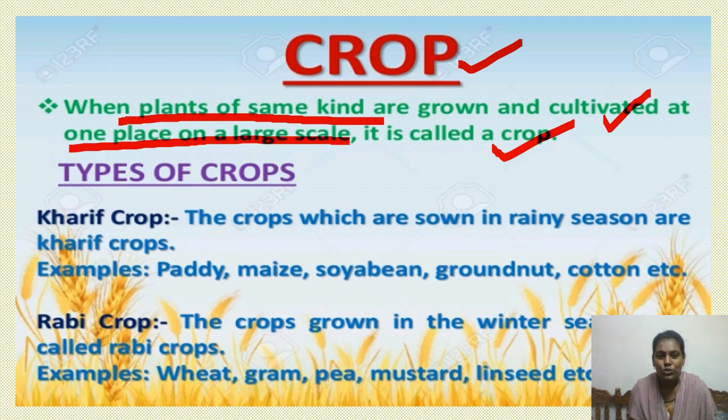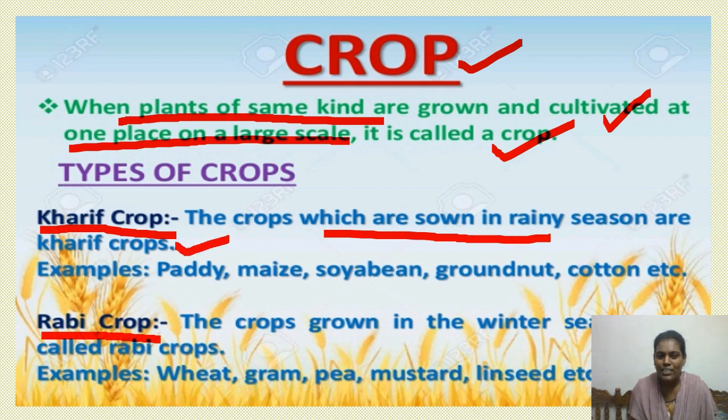Crops are divided into two types based on seasons. How many types of crops are there? There are two types based on seasons. The first type of crop is the Kharif crop, and the second one is the Rabi crop. Then let us discuss what the Kharif crop is and what the Rabi crop is. What is a Kharif crop? The crops which are sown in the rainy season are called Kharif crops. I told you already, crops are divided into two types based on seasons. Here if you observe, the crops which are sown in the rainy season are called Kharif crops.